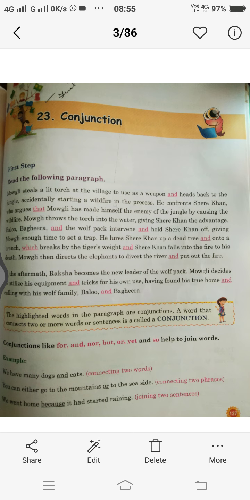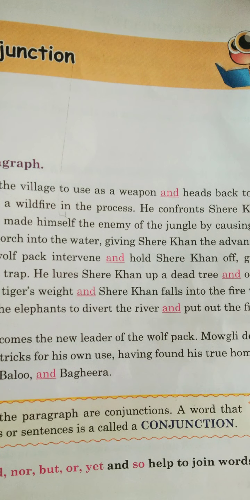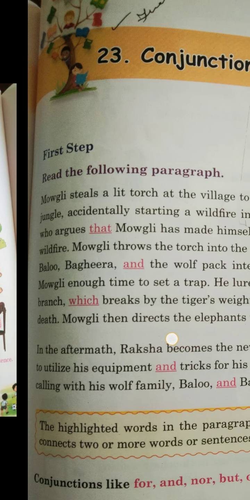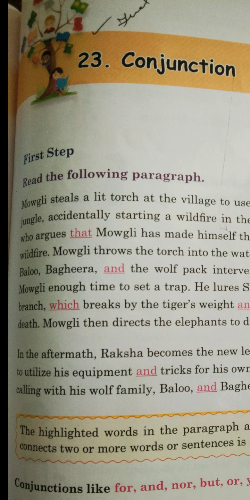Mowgli steals a lit torch at the village to use as a weapon and heads back to the jungle, accidentally starting a wildfire in the process. He confronts Sher Khan, who argues that Mowgli has made himself the enemy of the jungle by causing the wildfire. Mowgli throws the torch into the water, giving Sher Khan the advantage. Baloo, Bagheera and the wolf pack intervene and hold Sher Khan off, giving Mowgli enough time to set a trap.